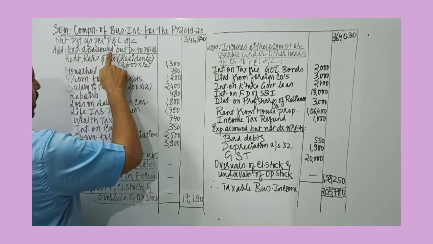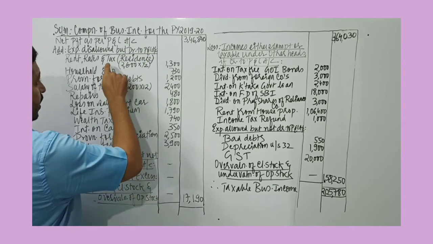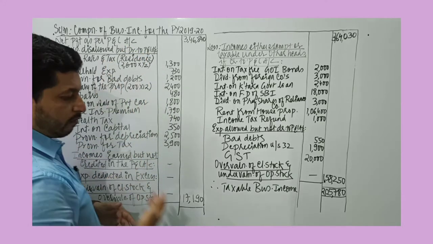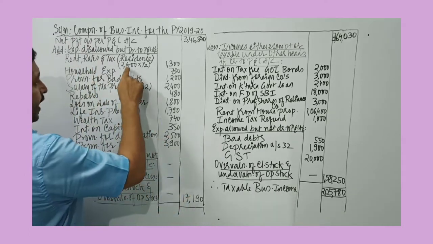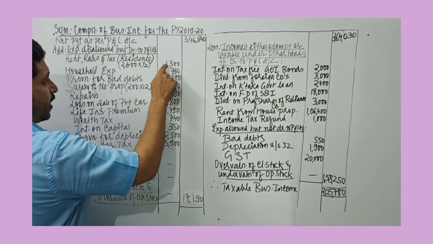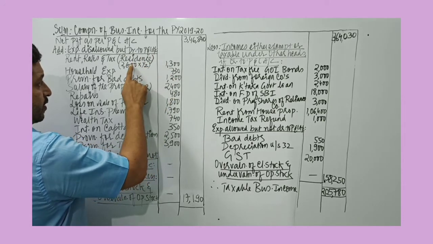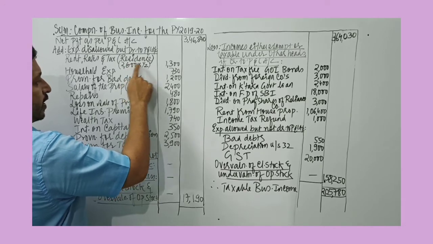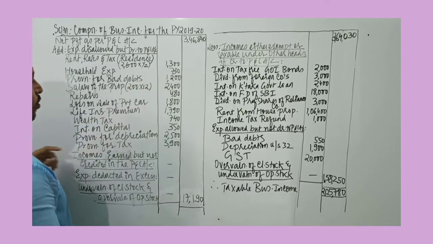Then the first heading that we have is expenses disallowed but debited to profit and loss account. It's given that the proprietor, the owner of the business, is using half the house for his residence and the rent paid is 2,600. So 1,300 relates to residence, which is not a business expense. Relating to business is the remaining half. So 1,300 is disallowed and must be added back to profit.